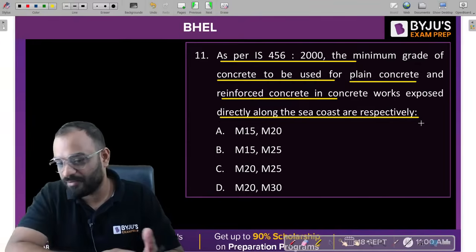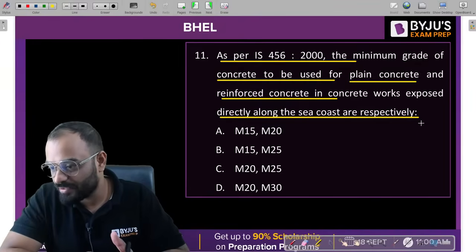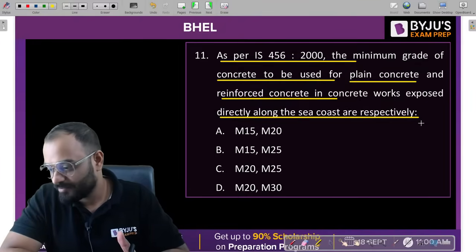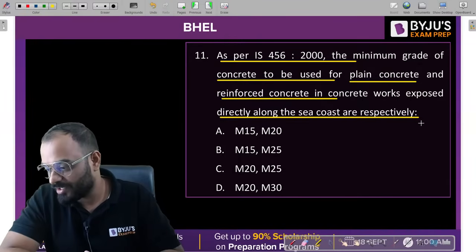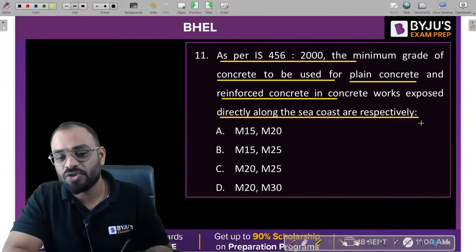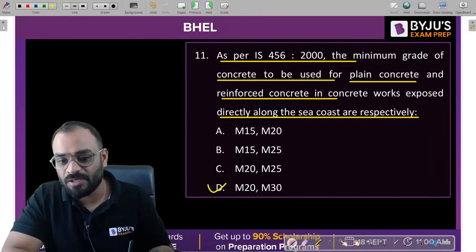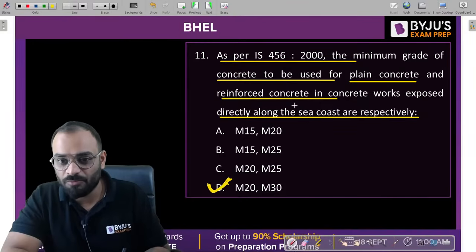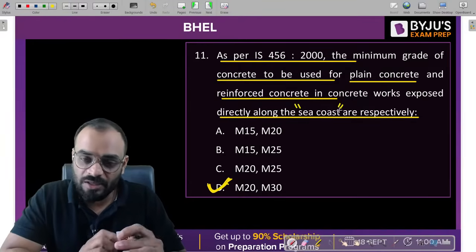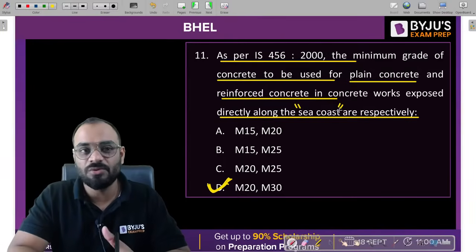M20 and M25. Okay, what about other students? What do you say? D, Yamna D. Very nice, Yamna. Any other student? Rahul D. Yes, it should be M20 and M30, right? The minimum grade is M20 and M30. Why? Because we are doing some RCC work which is exposed directly to the sea coast area.